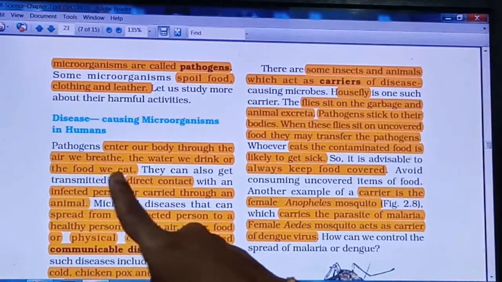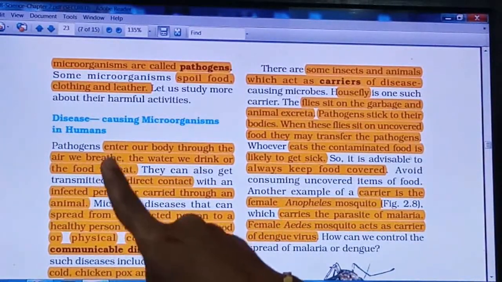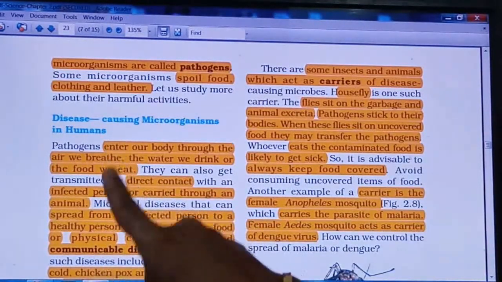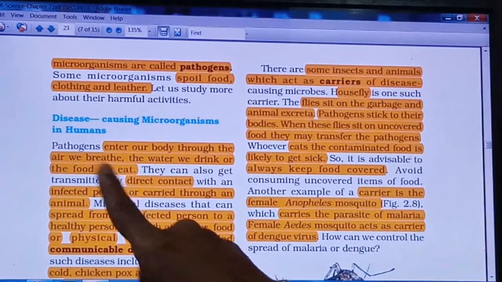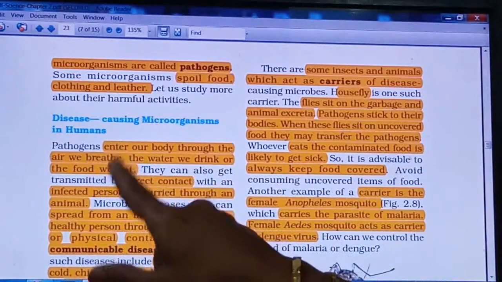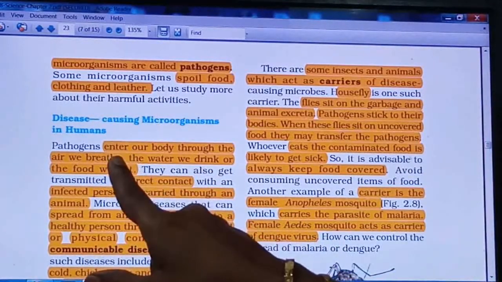Or we eat food. If this food is not hygienic, right, if it is uncovered, then the possibility is that along with the food, microorganisms may enter our body and cause a disease, right? So this is the way of entry of the pathogens into our body.